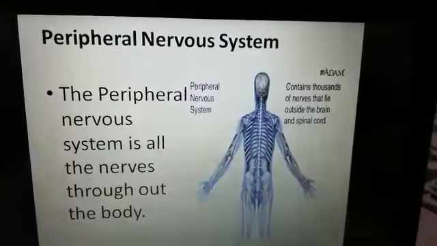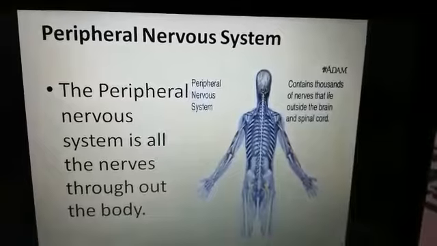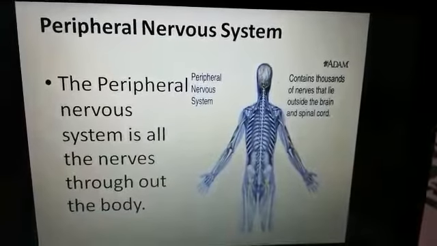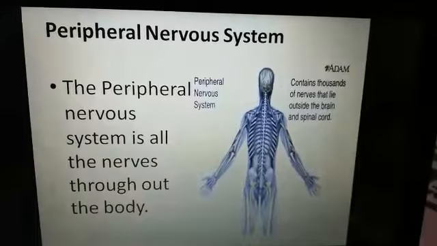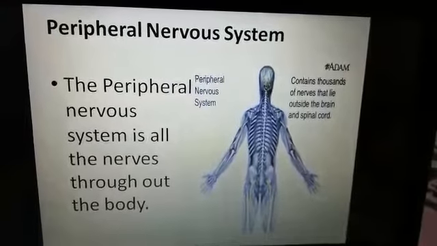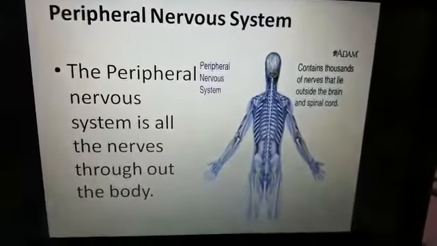Come towards the next type, the peripheral nervous system. The peripheral nervous system is all the nerves throughout the body. Our peripheral nervous system contains thousands of nerves that lie outside the brain and spinal cord.